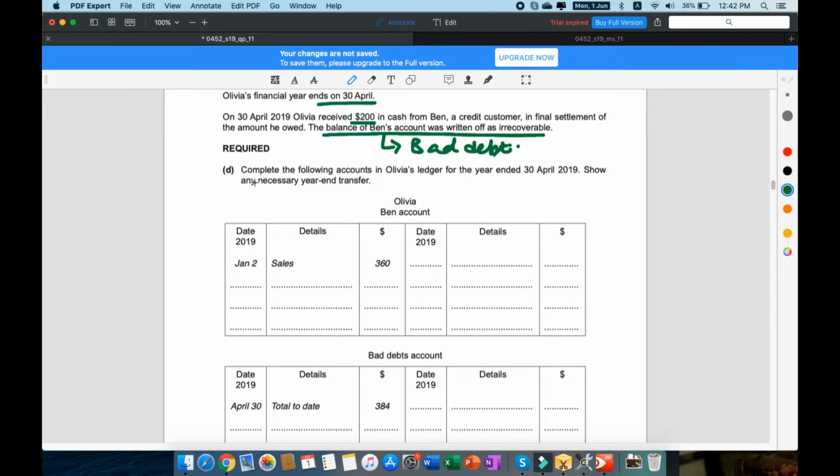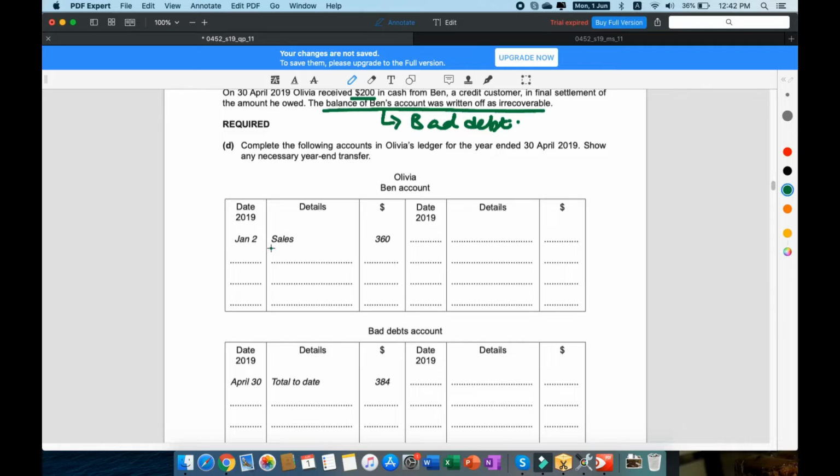Part D is to complete the following accounts in Olivia's ledger for the year ended 30th April 2019. You can see here that Ben's account: he bought goods from Olivia worth $360, and then he only paid $200. So that is going to be in cash. He paid cash $200, and the balance of it was a bad debt. Bad debt of the remaining amount, which is going to be $160.